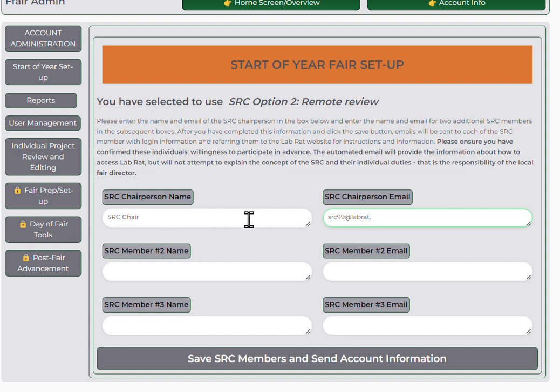And while I'm typing this in, I'll just point out that if I was going to do an in-person review, then I would not be using this interface. I would do it during the meeting. So this would pop up when I had the in-person meeting, so that the folks could sign or help give me the information there in the meeting itself. Okay, so now I've got my SRC members. I'm going to save that so that I can advance.